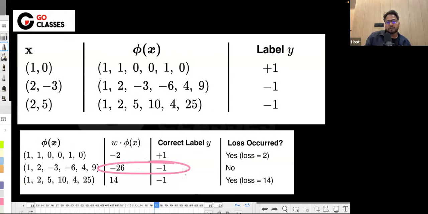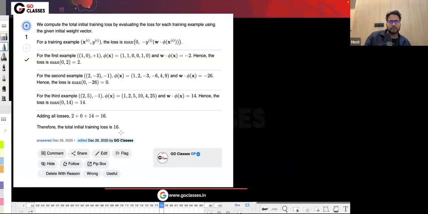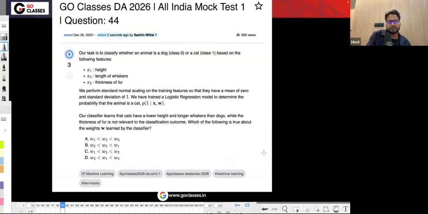So there is a loss. This is positive, there is no loss. This is negative, there is a loss. In other words, if the signs of these are mismatching, then there is a loss, right? So there's a loss here, and loss is basically the absolute value of this, or in other words, minus of the multiplication of both of these, which is basically 2, or the absolute value of this if there's a loss. Here similarly, the absolute value of this, which is 14. So this loss is 2, this loss is 14. So total loss is 16. Okay, so 16 is the correct answer here. I hope you understood this question.